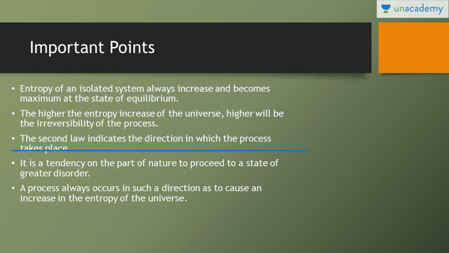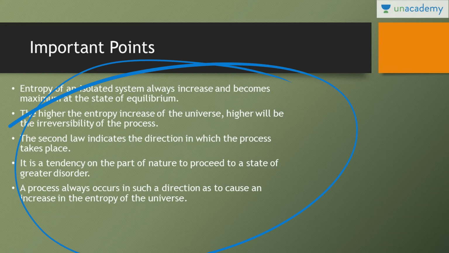The second law indicates the direction in which the process takes place. We have done one numerical related to it. The higher the entropy increase of the universe, the higher will be the irreversibility. It is a tendency on the part of nature to proceed to a state of greater disorder, or a process always occurs in such a direction as to cause an increase in the entropy of the universe. These are some of the important points related to entropy. Just go through these points.